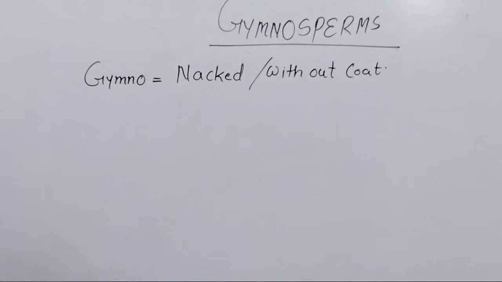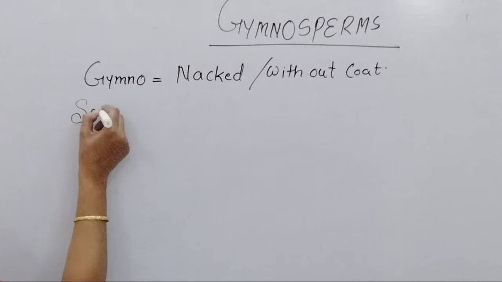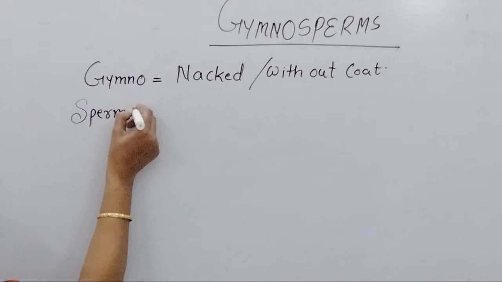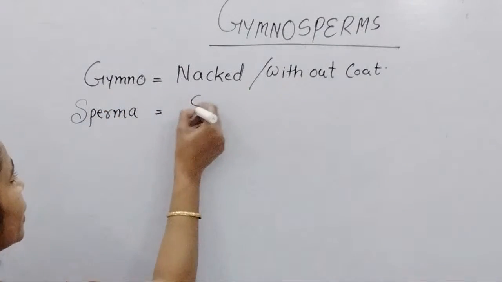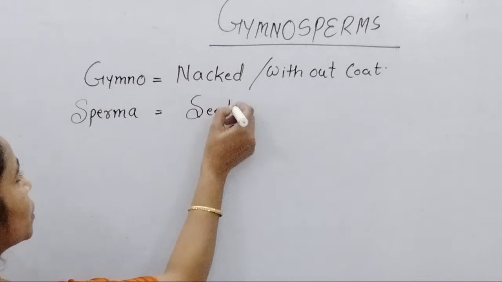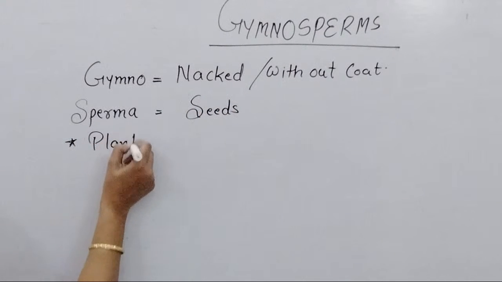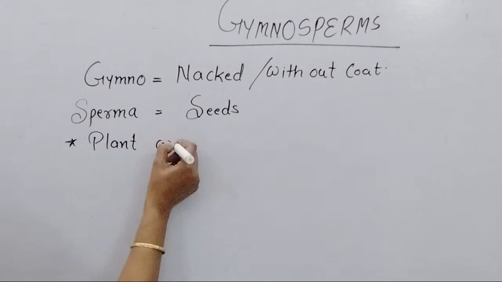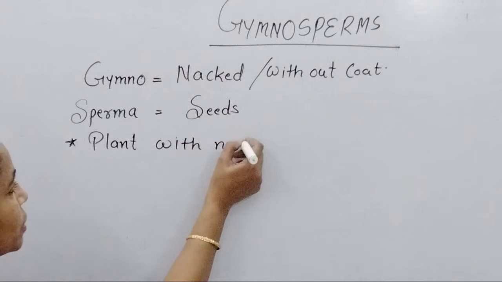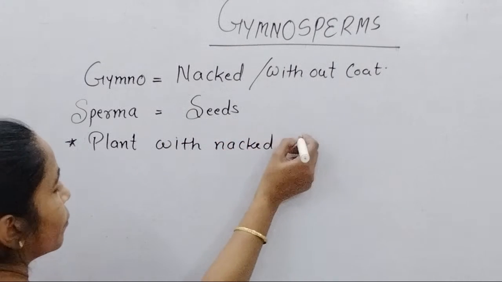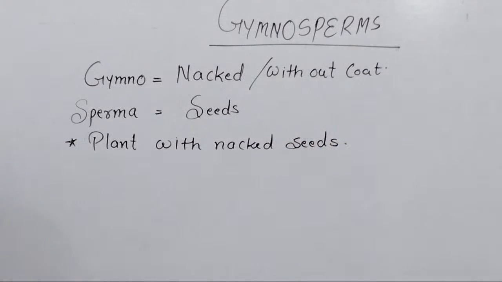And next we study sperm. The word is from sperma, that is seeds. So here you remember plants with naked seeds are called gymnosperms.